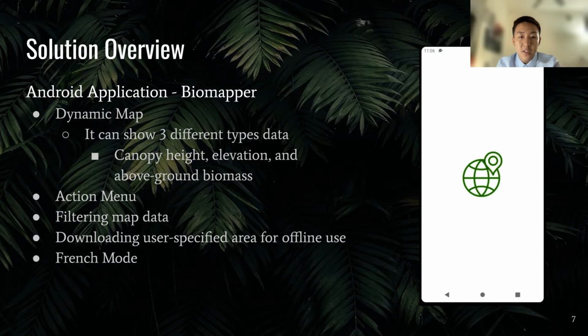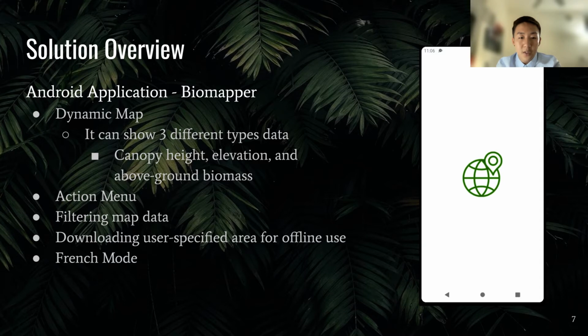The action menu functionality will contain preferences, functionality settings, and an about page. The filtering map data functionality will allow our user to input map values that they want to look at, such as setting the minimum and maximum canopy height value of the base map. The download maps functionality allows our user to download a selected region of interest to internal or external storage for offline use.